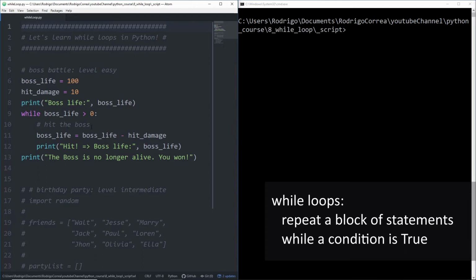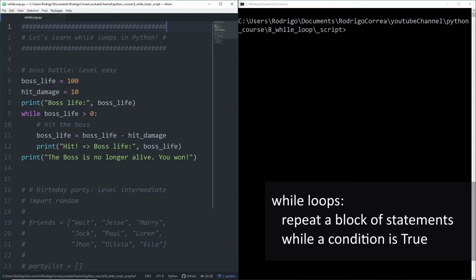Then we're going to hit the boss. When we hit the boss, we decrement the boss life by hit damage. We assign hit damage to 10. Now at this moment, boss life is going to be assigned to 100 minus 10, which is going to be 90. Then we're going to print it, hit boss life 90. That line is the last line of the while block. How do I know that? Because that's the last indented line.